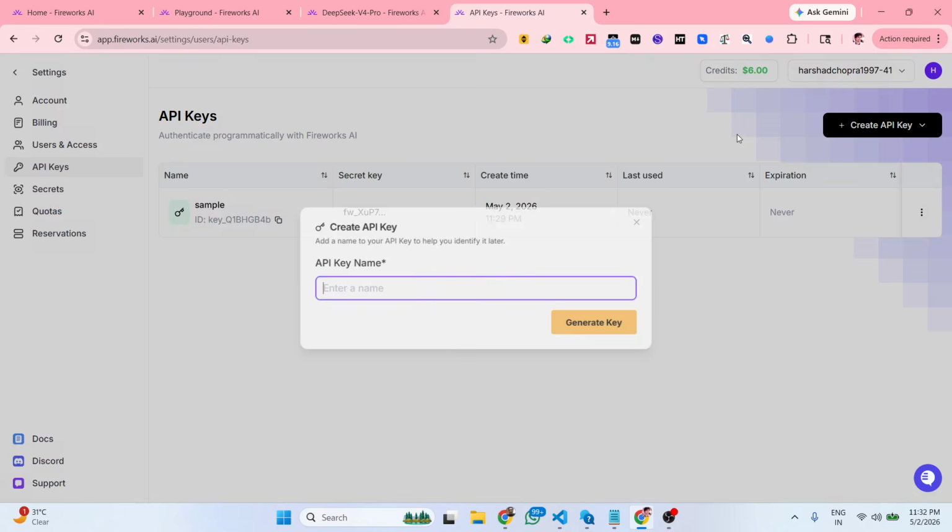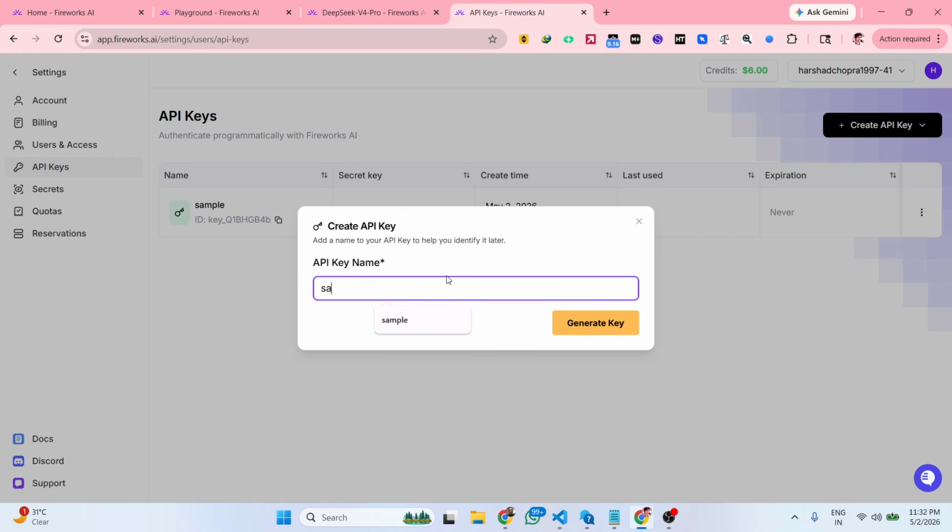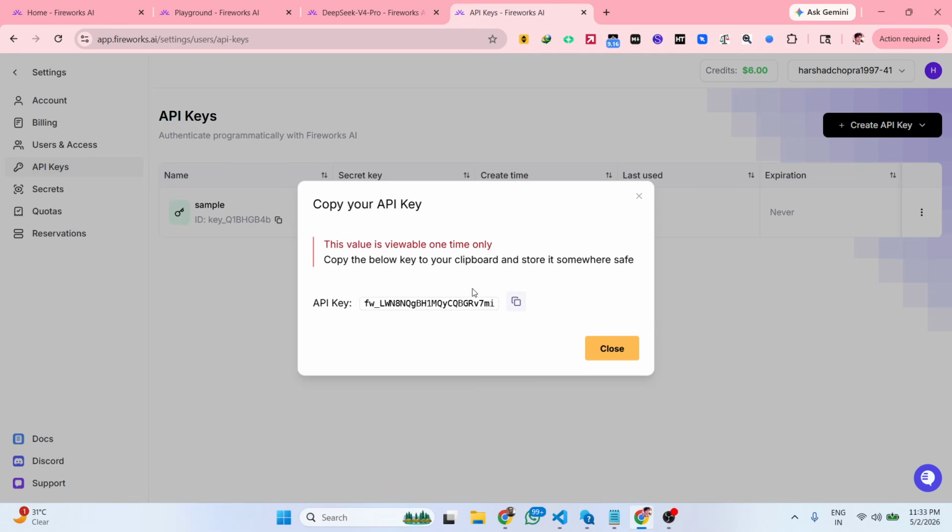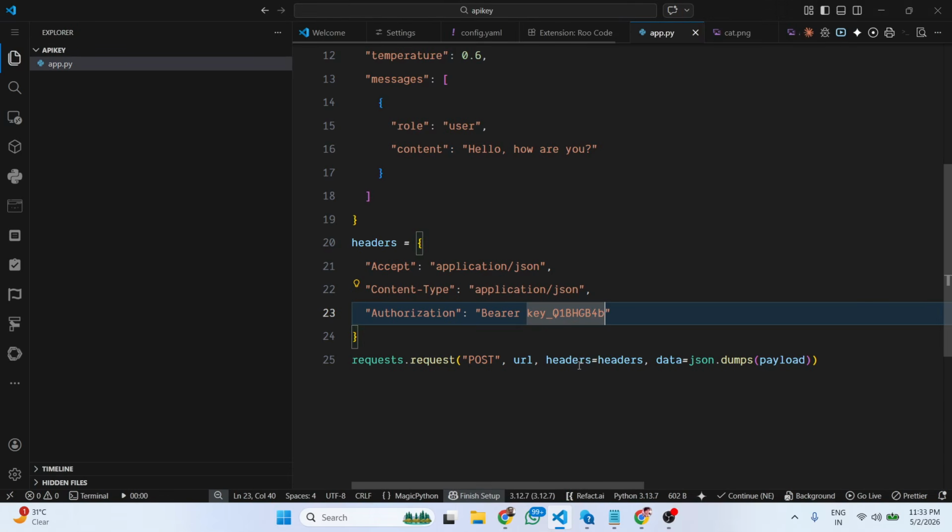Sorry, this is the API key. I pasted the wrong API key early on. That's why that code was not working. So this is my correct API key.